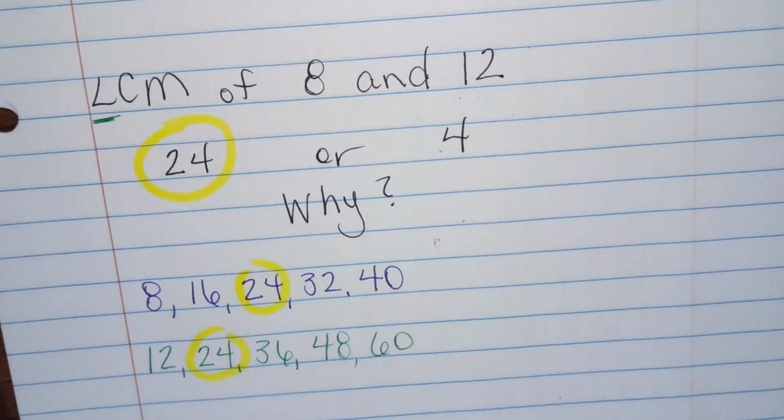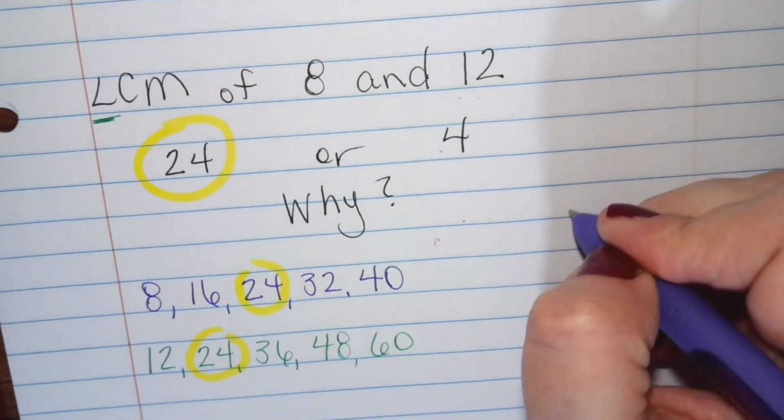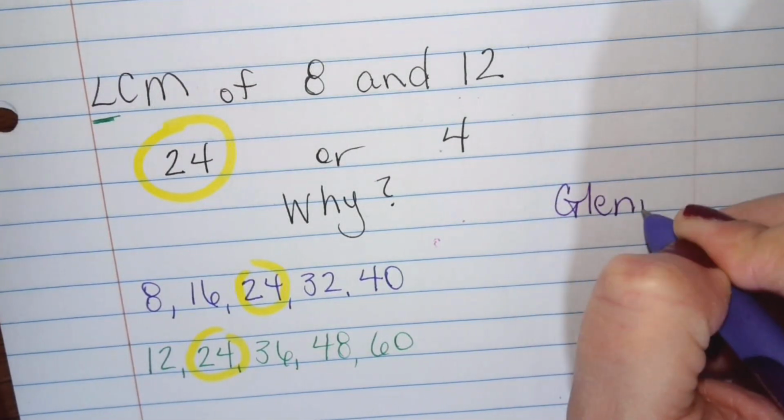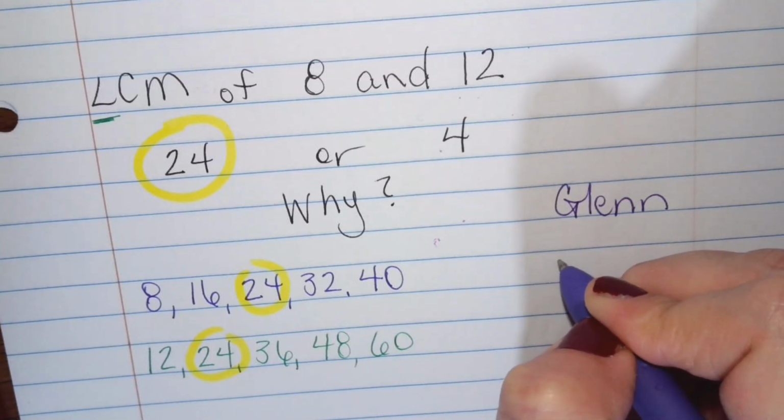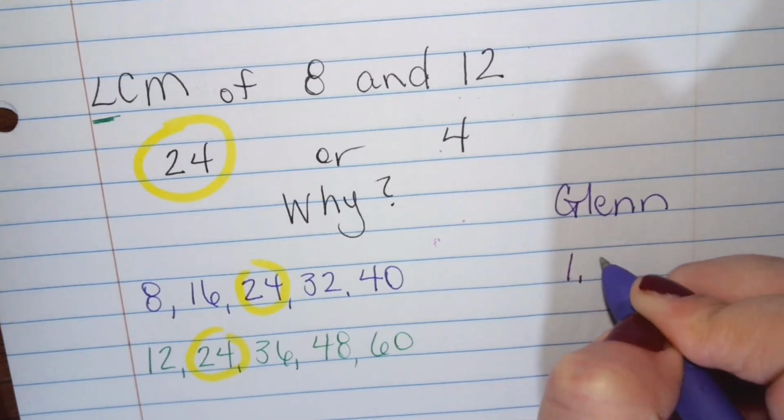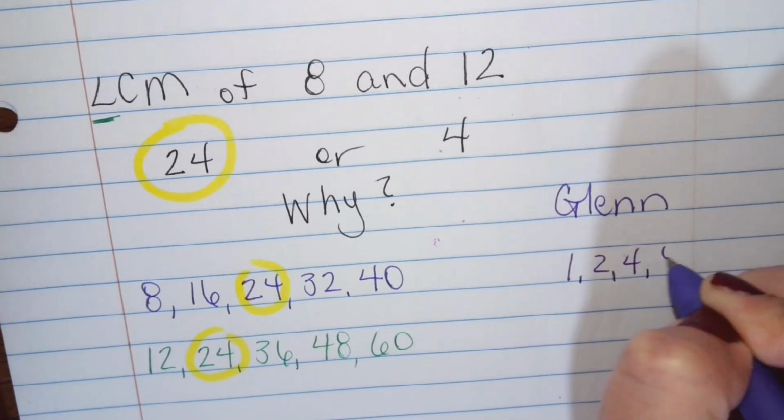So why? What did Glenn do wrong? Well, instead of multiples, you could list factors, but I think that's what Glenn might have done. Let's check it out. If Glenn did factors of 8, that's 1, 2, 4, and 8.